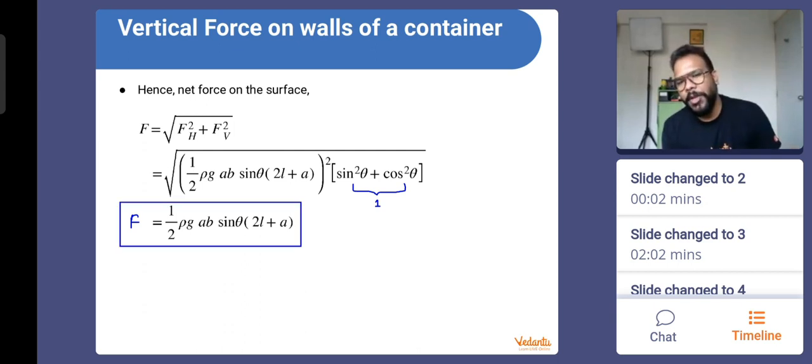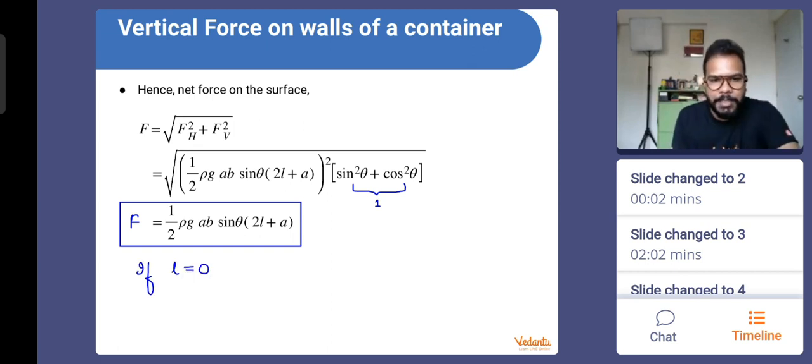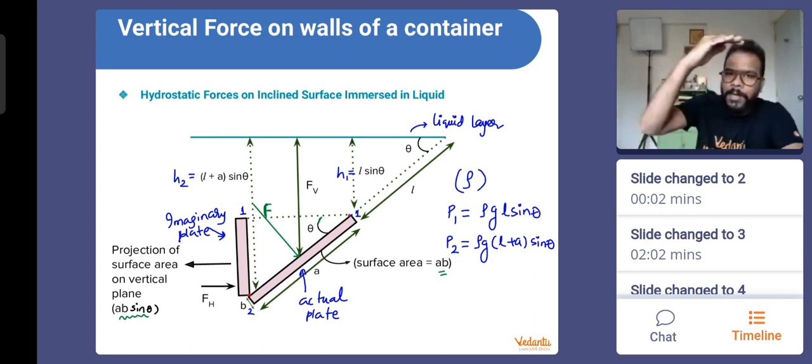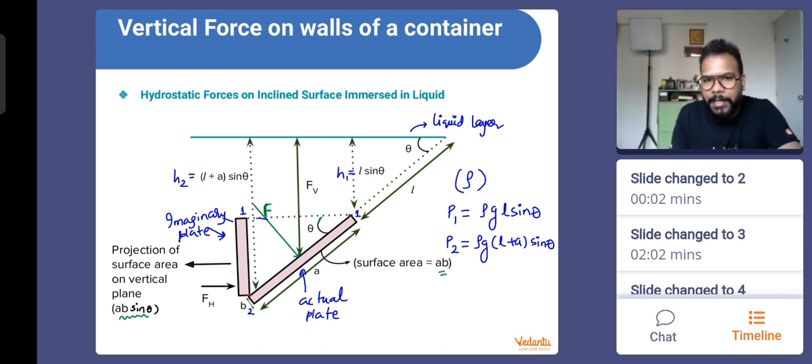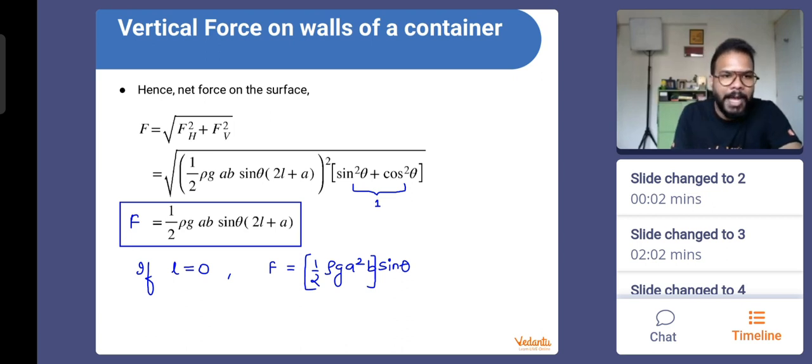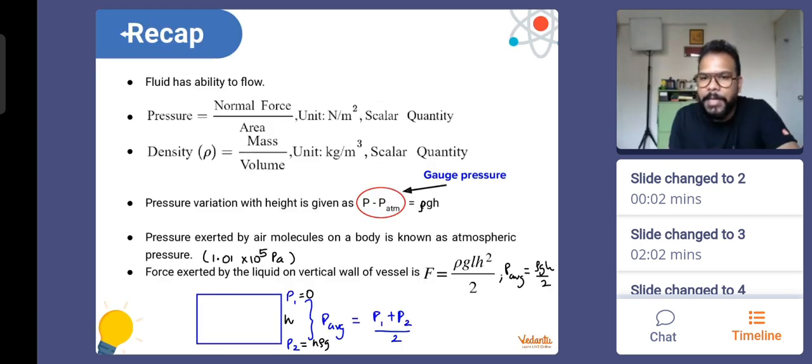Okay. You know what I want you people to look at here. If L becomes 0, that means what? If the liquid layer is just at the edge, then what is the expression that we will get? Then we'll get the value of F as half into rho into G into A square B sine theta. Everyone, this is the expression that we get. I want your focus only on this part first. Except sine theta, just have a look at it. Half rho G A square B. Do you see similarity with the average formula we found last time?